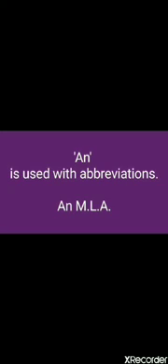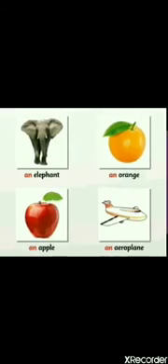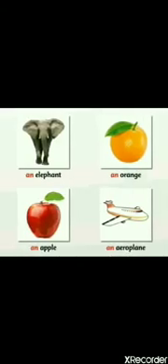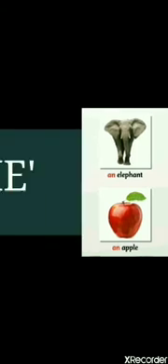Abbreviation means short form. MLA means Member of Legislative Assembly. Here the letter M gives the sound of a vowel. So we will use the article an here. Some more examples of an with a singular noun: an elephant, an orange, an apple, an aeroplane.